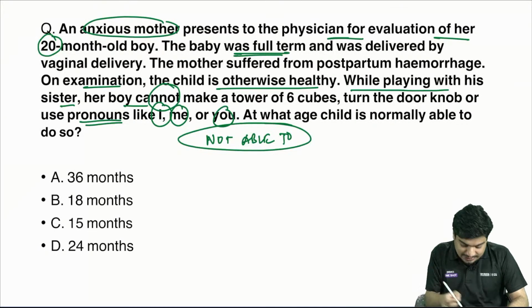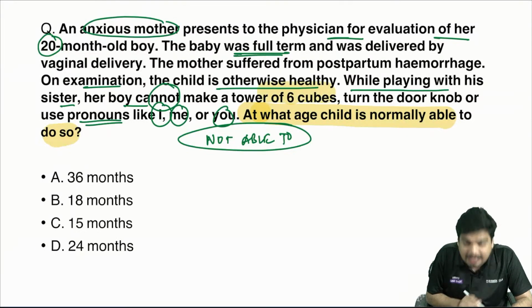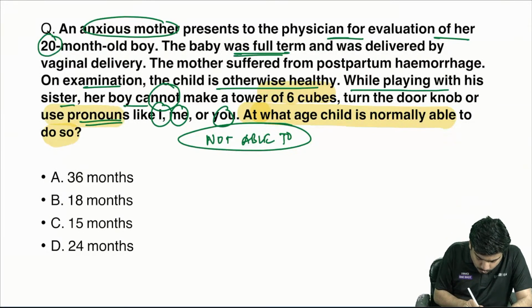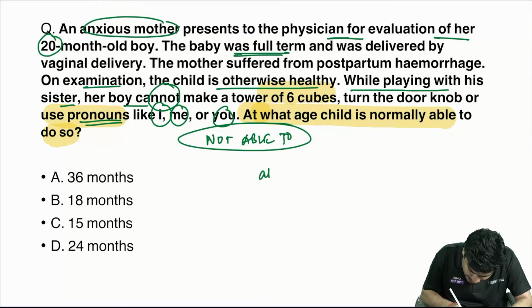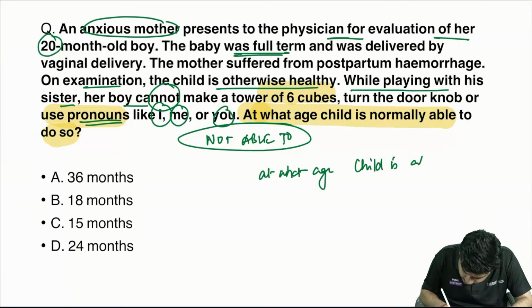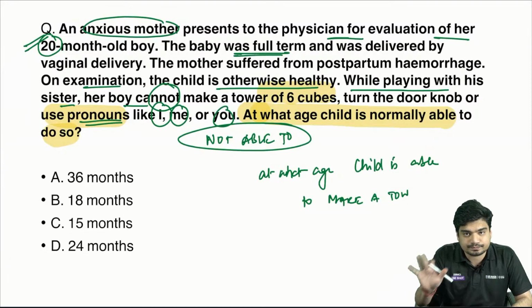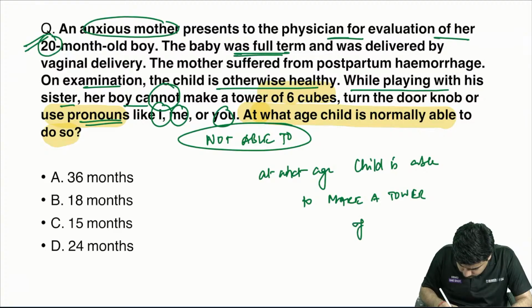Then the question is asking, at what age is a child able to make a tower of 6 cubes? At what age is the child able to use pronouns? Basically, they are asking you what? He is 20 months old. He is not able to make a tower of 6 cubes. At what age will you make a tower of 6 cubes?